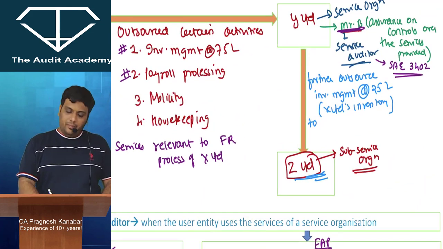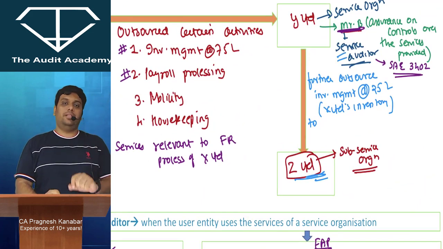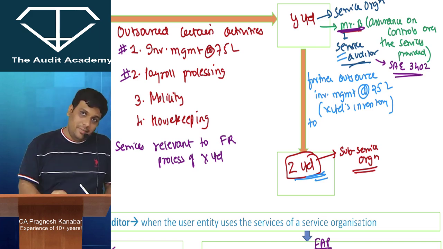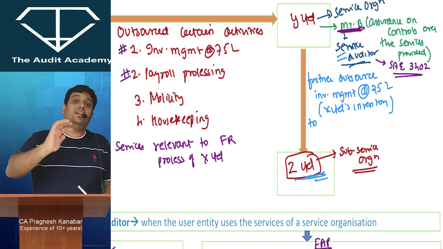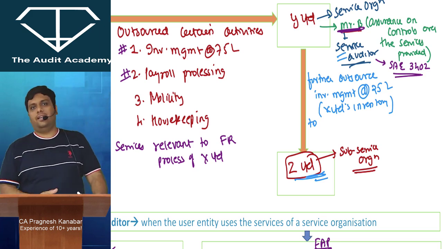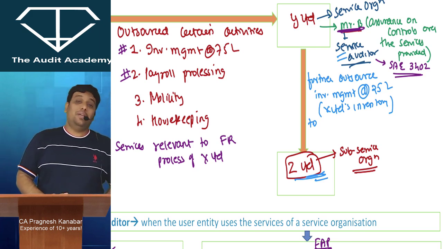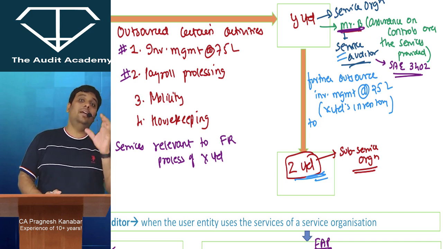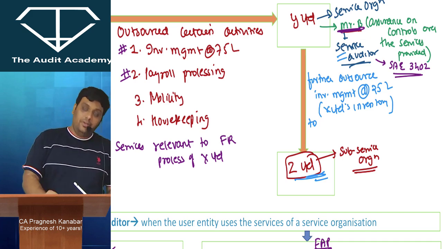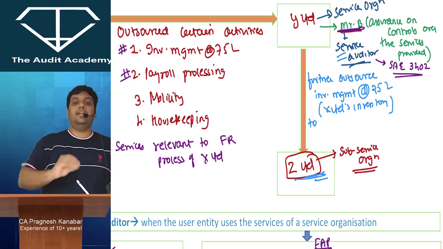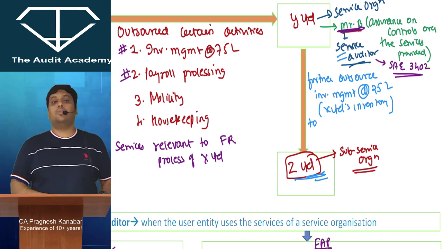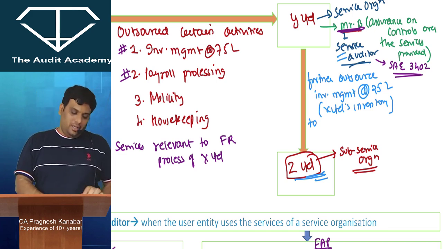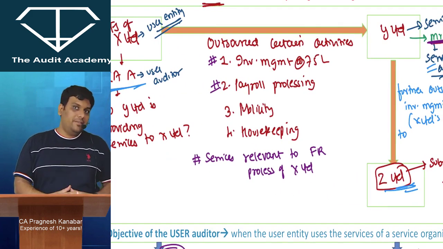You will read the report of the service auditor. Now, there are two possibilities. Either the service auditor report covers the controls of Z Limited, or it excludes the controls of Z Limited. If the service auditor report covers Y Limited plus Z Limited both, then it is called the inclusive approach. If the service auditor report covers only Y Limited and excludes Z Limited, then it is called the carve-out approach. If that is the case, if it is a carve-out approach, then obviously CAA will be disappointed.